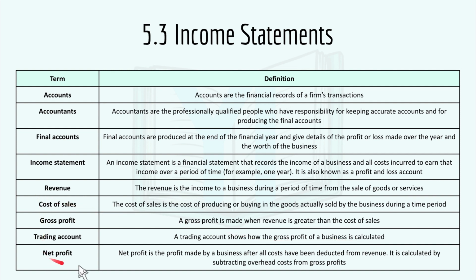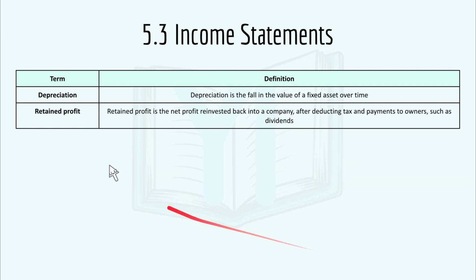Then we have net profit. Net profit is a profit made by a business after all costs have been deducted from the revenue, and it is calculated by subtracting overhead costs or expenses from the gross profit. Then we have depreciation. Depreciation is a fall in the value of a fixed asset over time. And lastly, for retained profit. Retained profit is a net profit reinvested back into the company after deducting tax and payments to owners such as dividends.